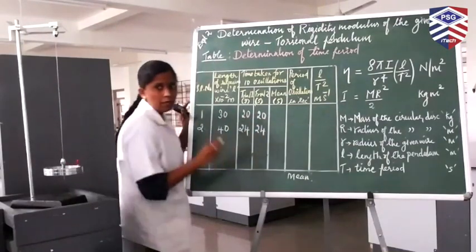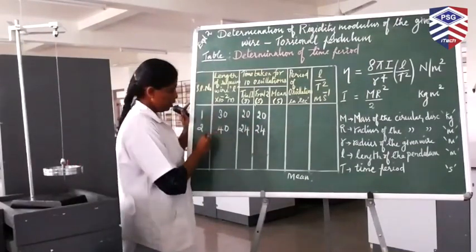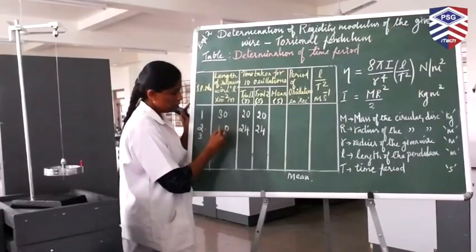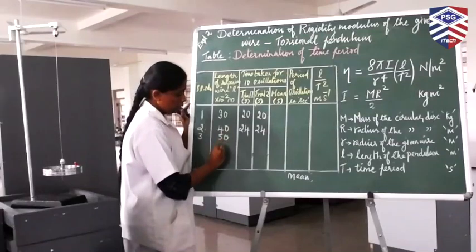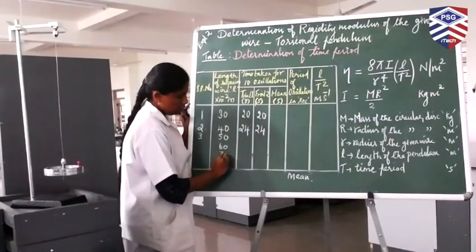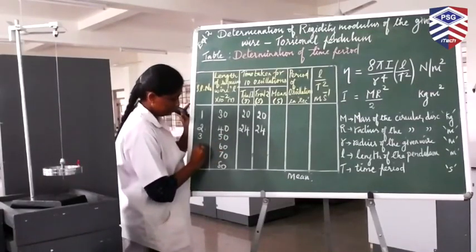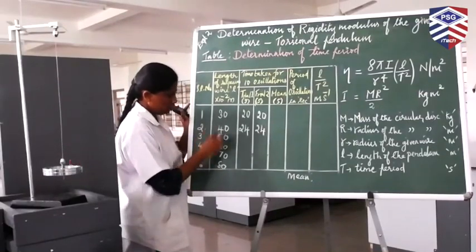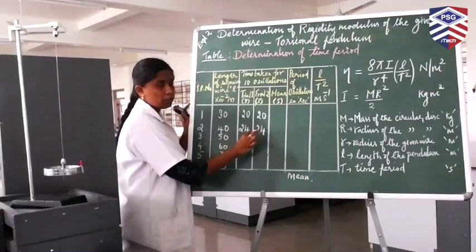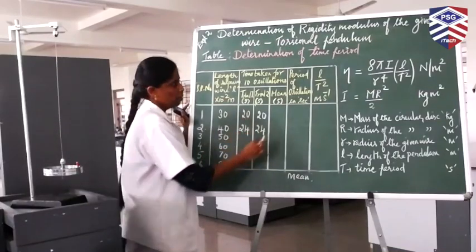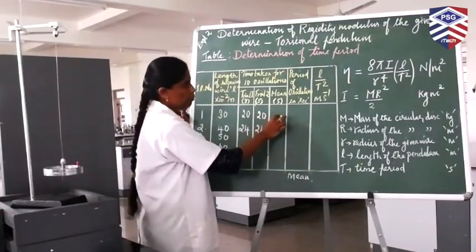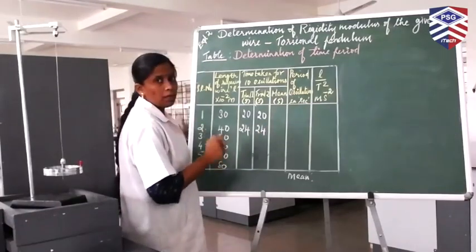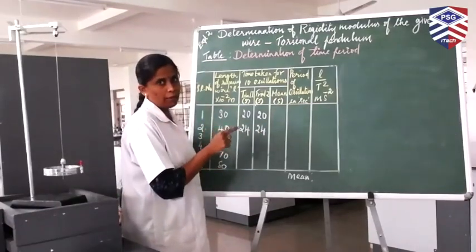In a similar way, you have to repeat this experiment for different lengths of the pendulum starting from 50, 60, 70 and 80. For different heights, you have to measure trial 1 and trial 2. Find out the mean value, period of oscillation and L by T square. Now I will explain you how to do the calculations.